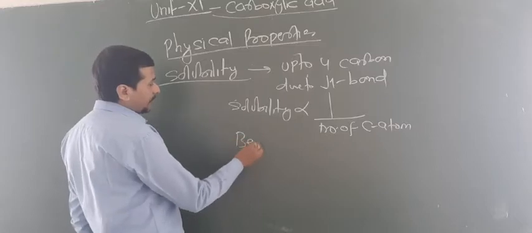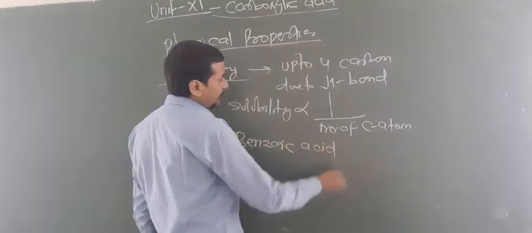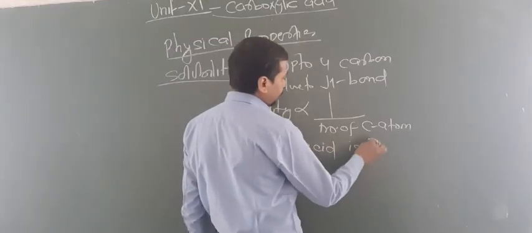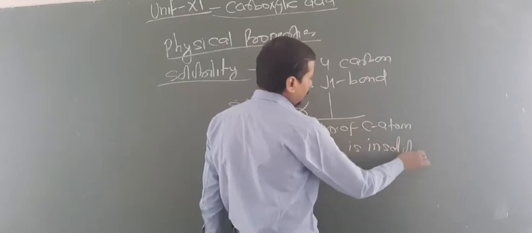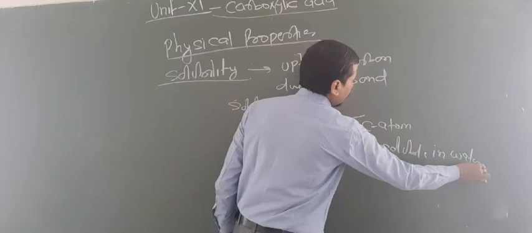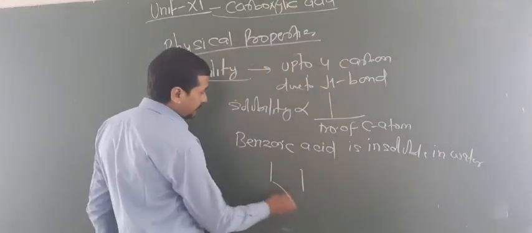Now benzoic acid, that means a ring attached with C double bond OH, is insoluble in water. One question may be raised: it also contains the C double bond OH group.